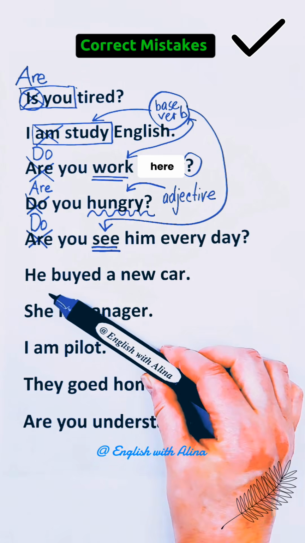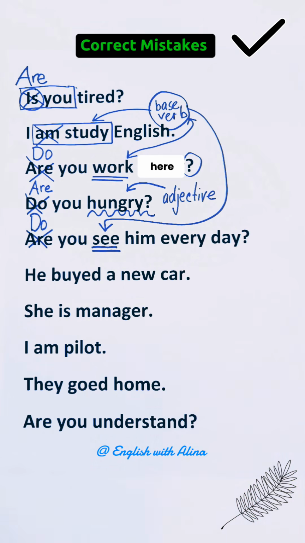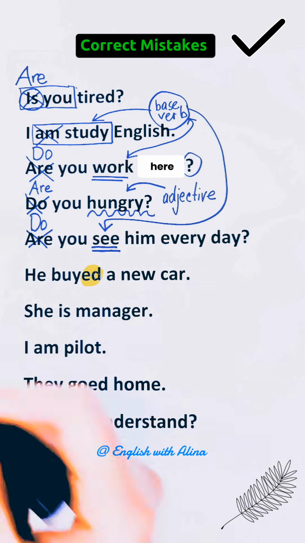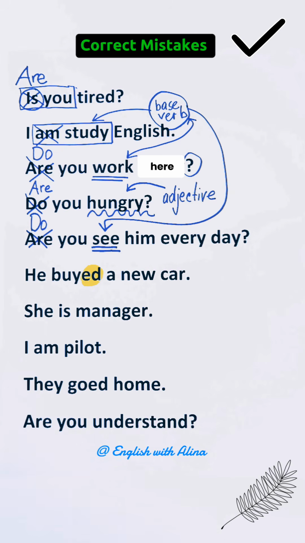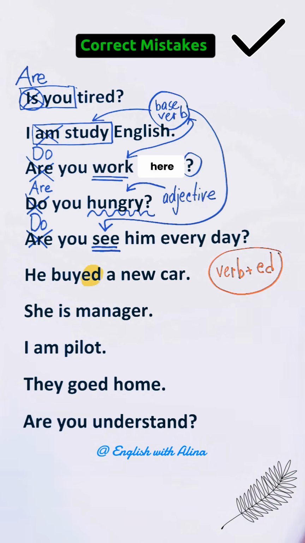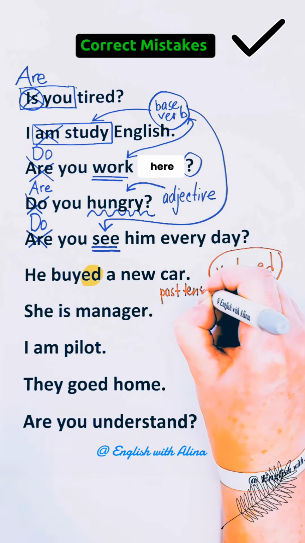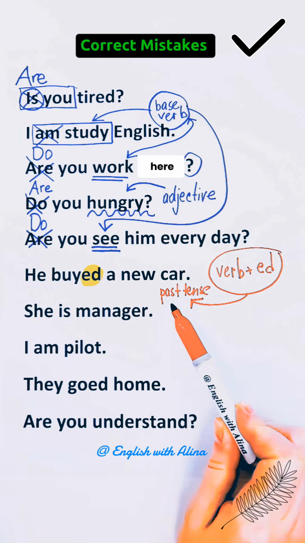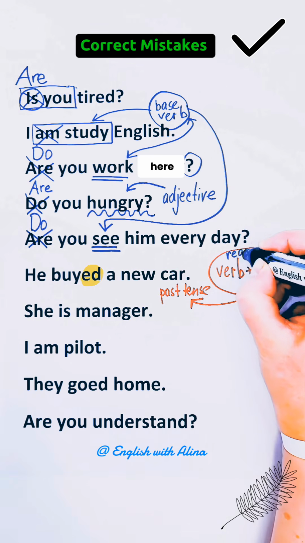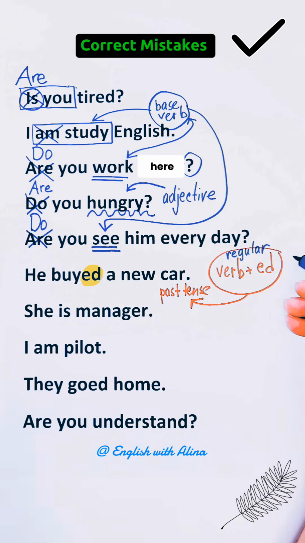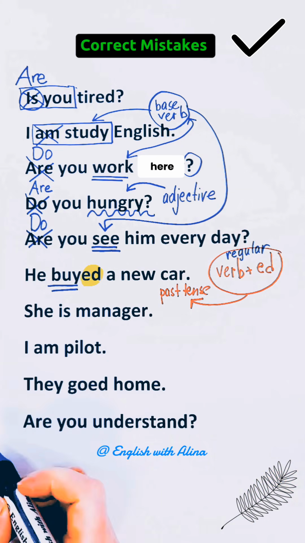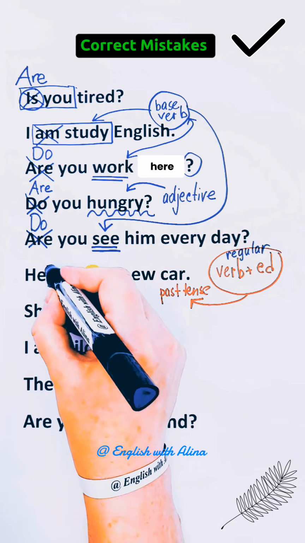"He buyed a new car." Now, this ed ending tells me something. What can it tell us? When you have a verb plus ed, it signals the past tense. But you can only use ed for the past tense with regular verbs. What is buy? Is it a regular verb? No. Buy is an irregular verb.